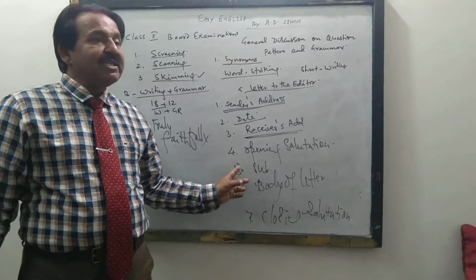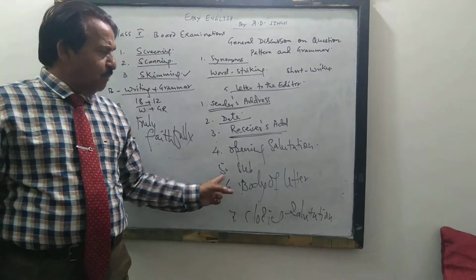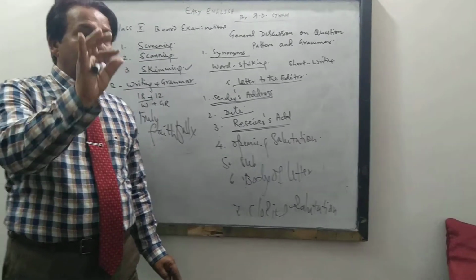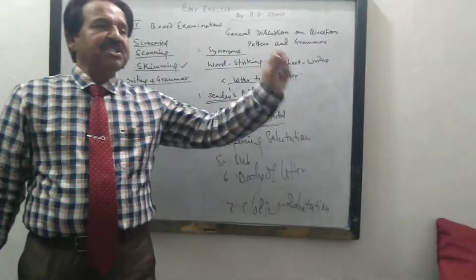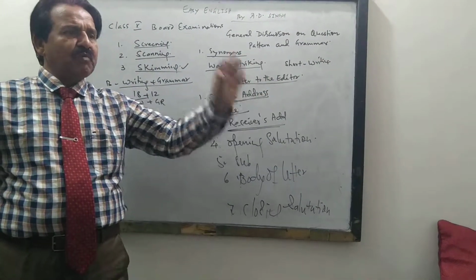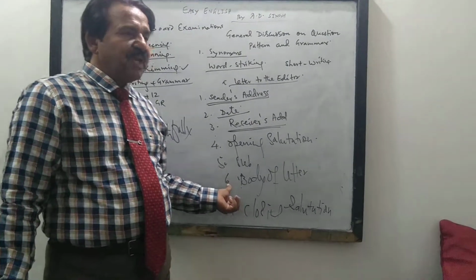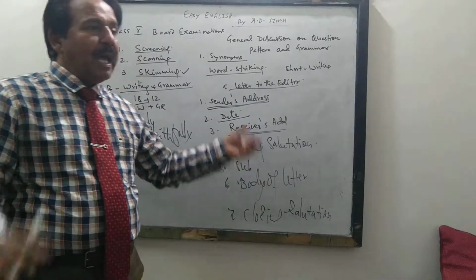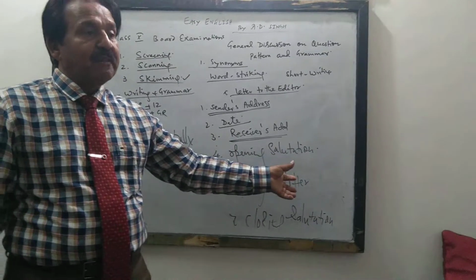And then you write, of course, dear sir or madam. And then in the opening of the letter, the subject matter: problems, health hazards caused by use of plastic, or ban plastic and polythene. Ban plastic or polythene to save the environment. Then you write, dear sir, this is to bring to the kind notice of all the readers about the serious health hazards caused by use of plastic and polythene.